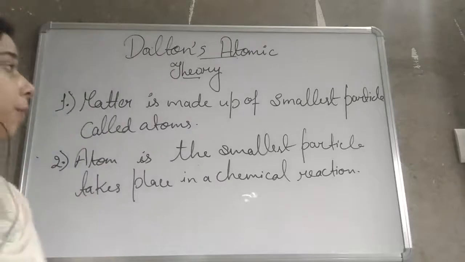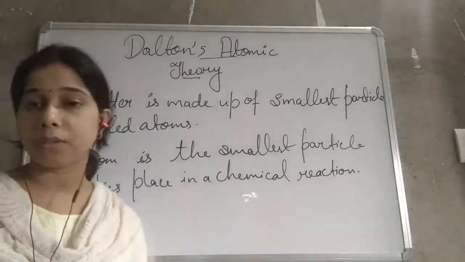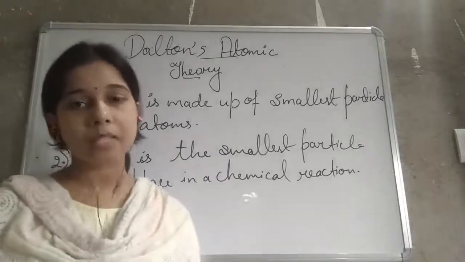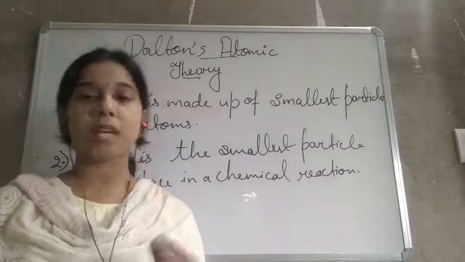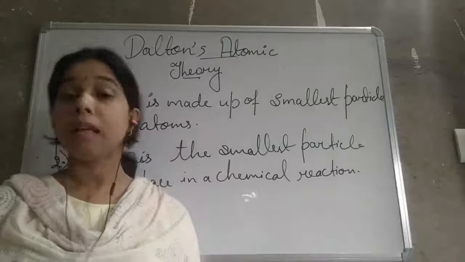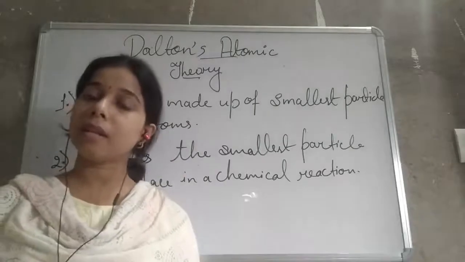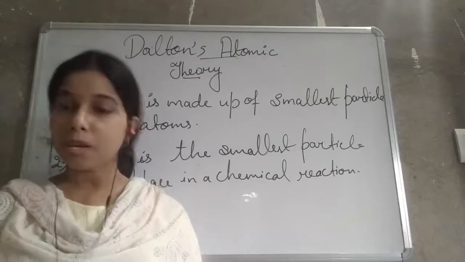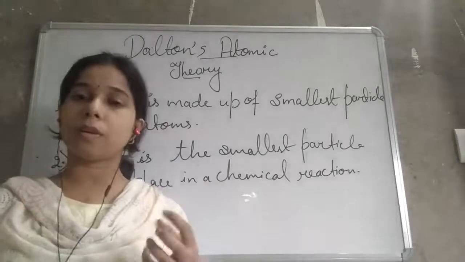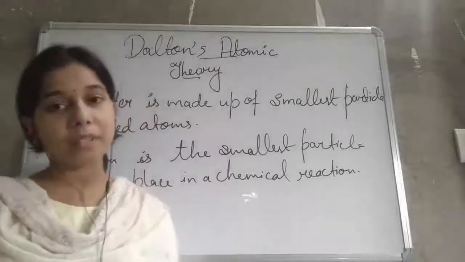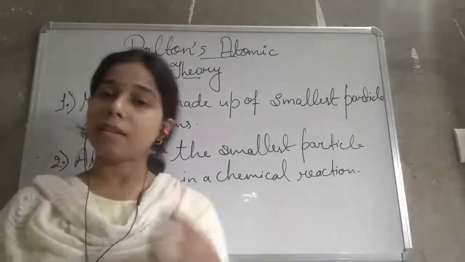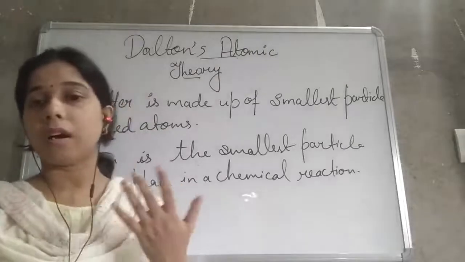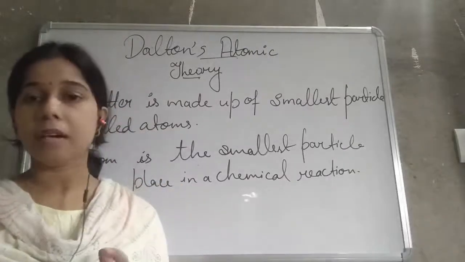If we see the third postulate of Dalton's atomic theory, student, it states that an element is made up of only one type of atom, having similar chemical properties as well as similar physical properties. It means the element which consists of only one type of atom has the same mass, the same density, as well as the other chemical properties remaining the same.